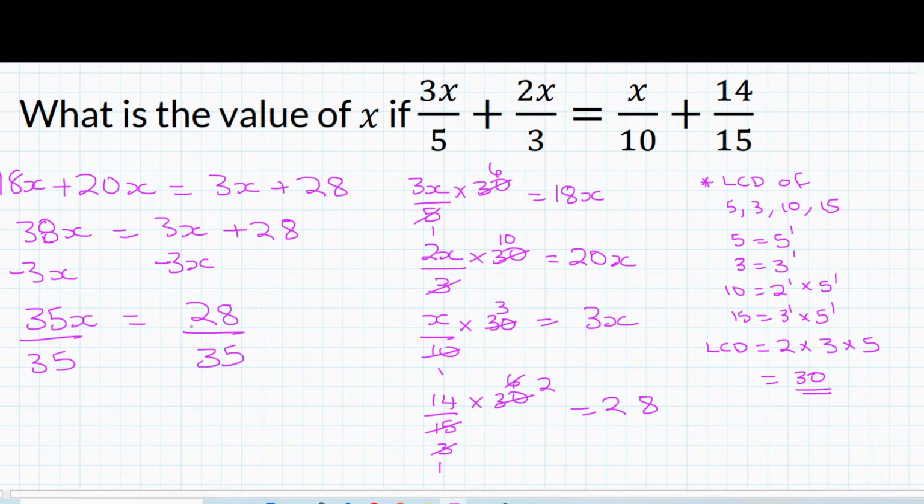Now we can try to see if we can simplify the fraction. So x is equal to 28 over 35. We can divide 28 by 7 and divide 35 by 7, which is going to give us x equal to 4 over 5. So that is the value of x in this equation.